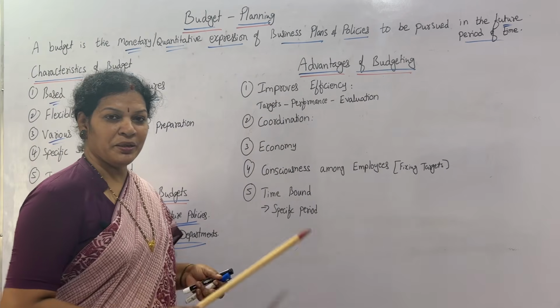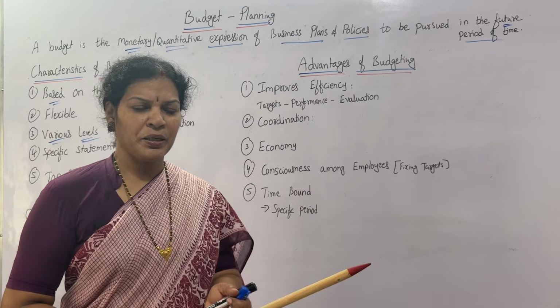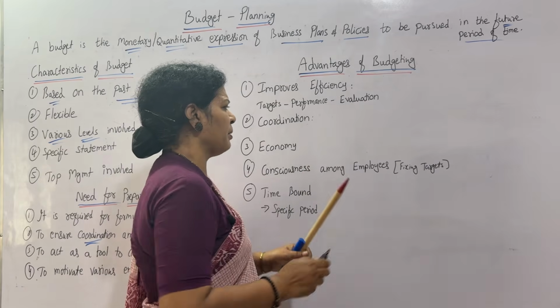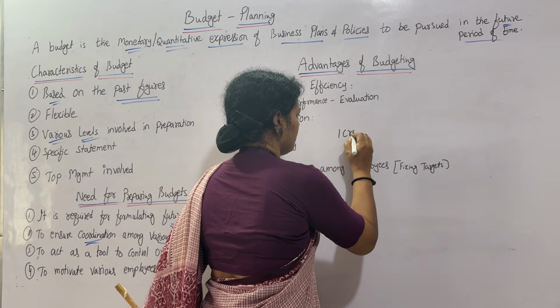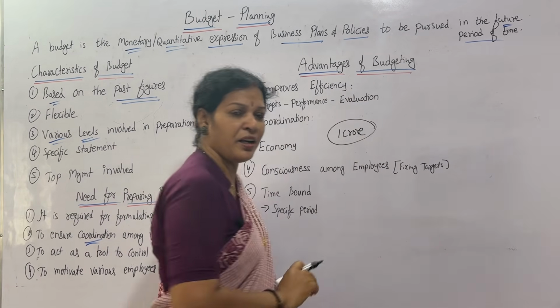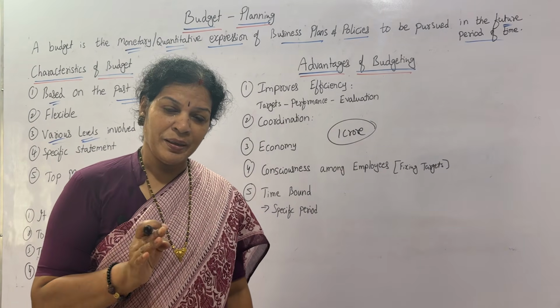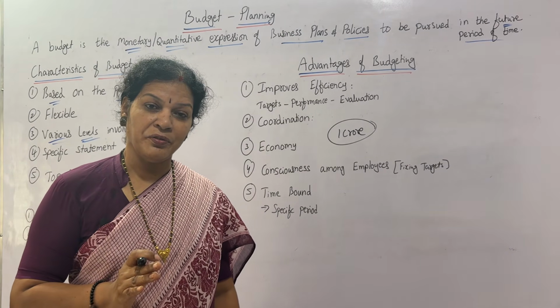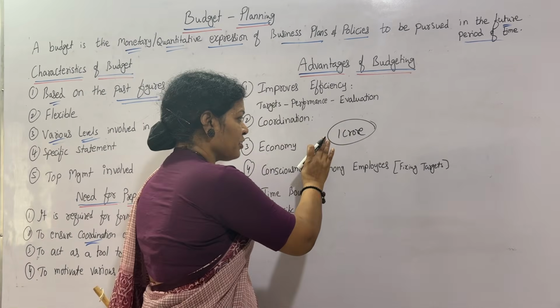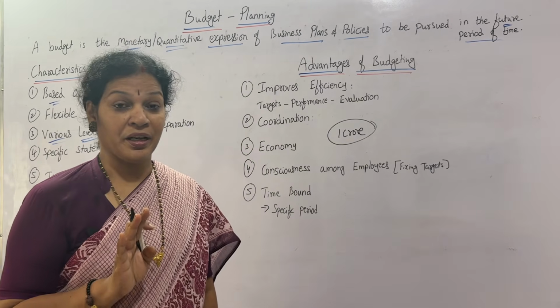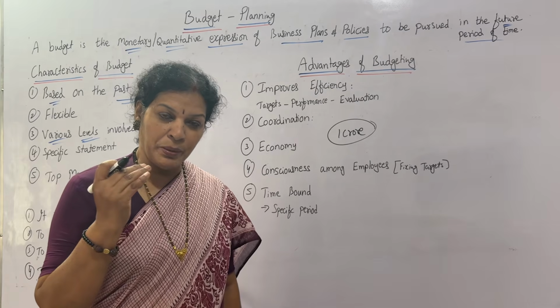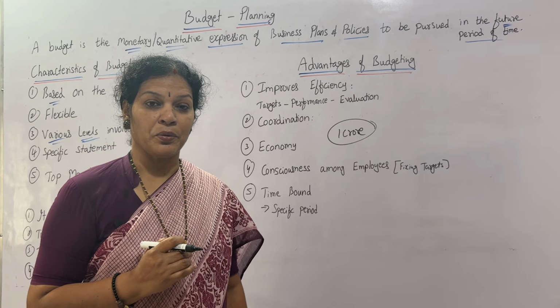Next one, economy. Budget is prepared, they kept a target. My budget for the coming year is 1 crore only, this is my deadline. So all the employees, heads of the organization, everyone's target is it has to be below 1 crore only. My target is below 1 crore. So they'll be moving towards below 1 crore only.